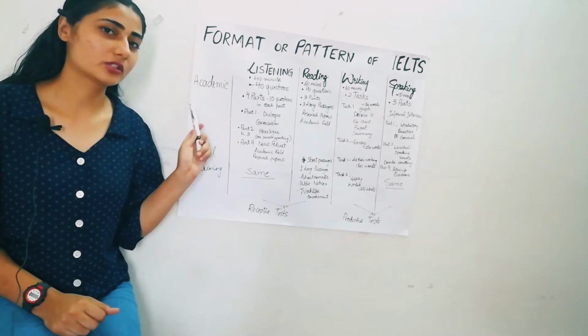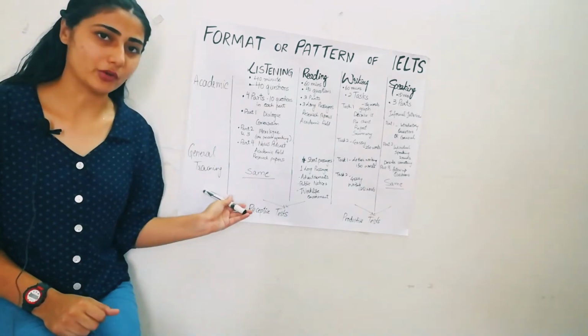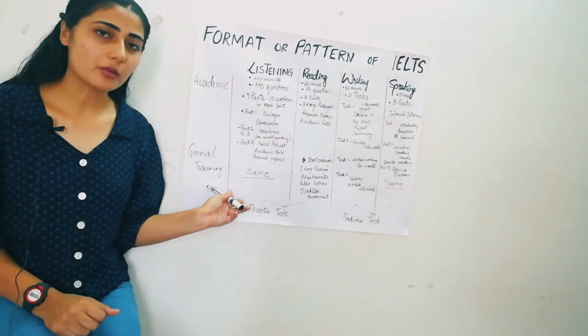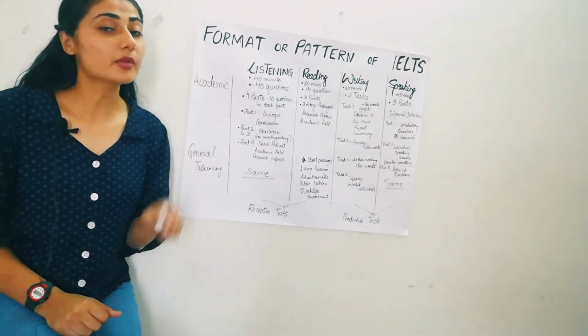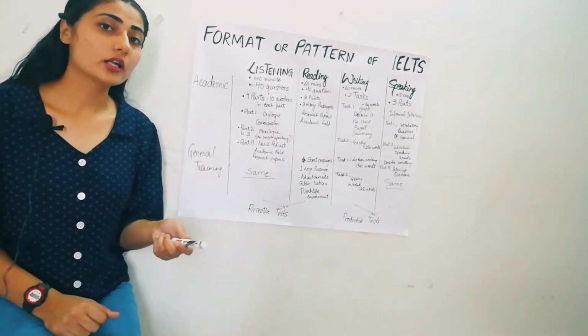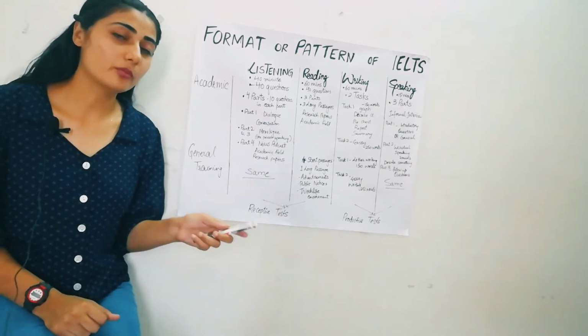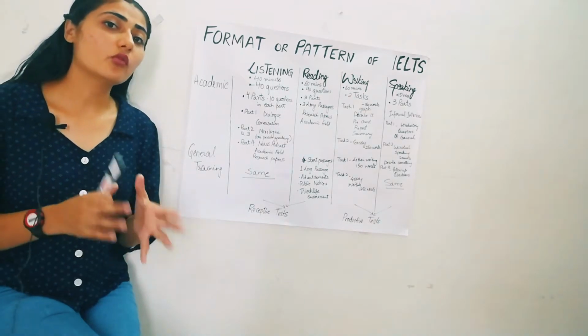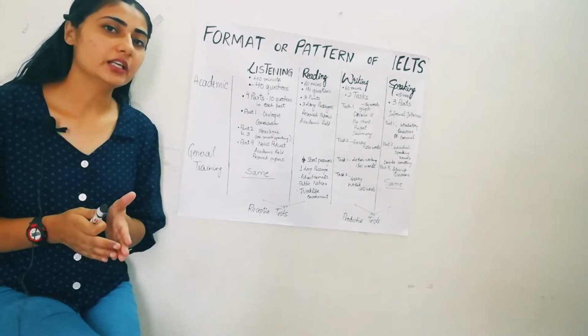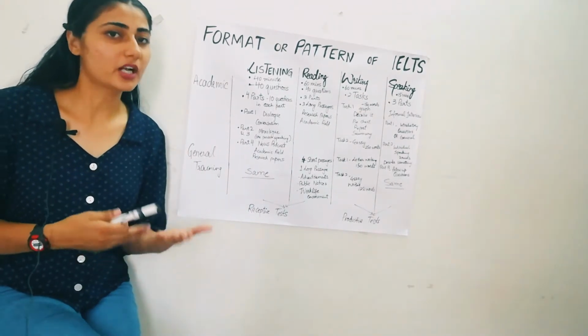This is more popular than the general training one. The general training exam is taken by those people who are applying for immigration purposes, or who are being offered a job in an English speaking country, or who want to settle permanently in an English speaking country.